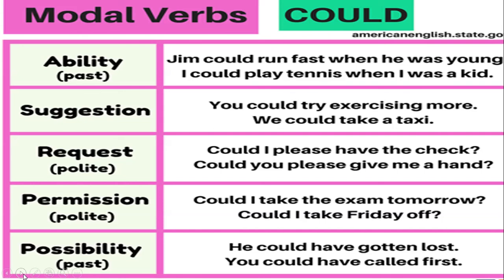So let's quickly revise the uses of could. Could is the past form of can. We use could for past ability, for suggesting something, for a polite request, for a polite permission, and for past possibility. Okay, let's move further.